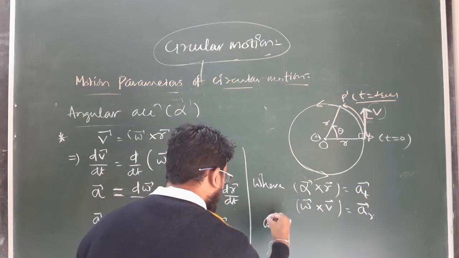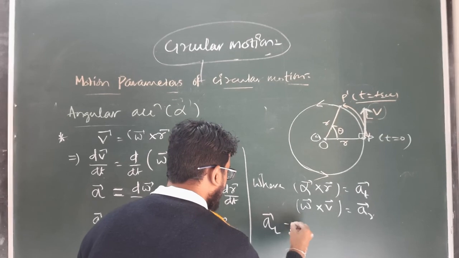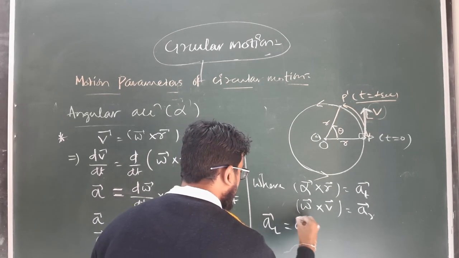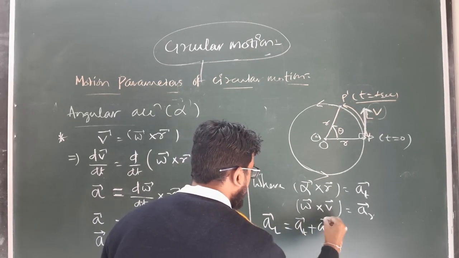Okay, so a linear or a total is defined as a tangential plus a radial.